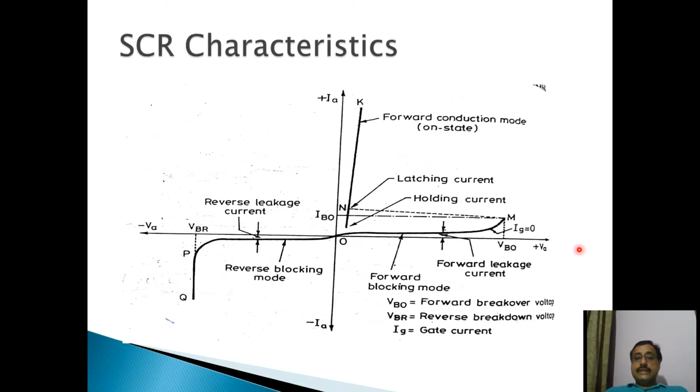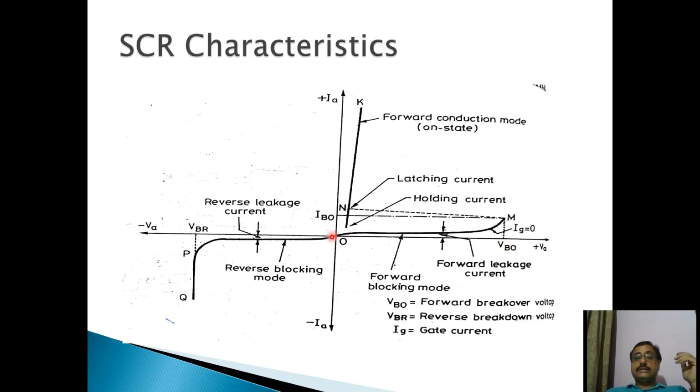Now you can see in these characteristics, up till the point where your SCR starts conducting, from here to here, your SCR is not conducting, it is blocking the forward current. You have forward biased the anode and cathode terminals, but still it is blocking the forward current, it is not allowing the current to flow.